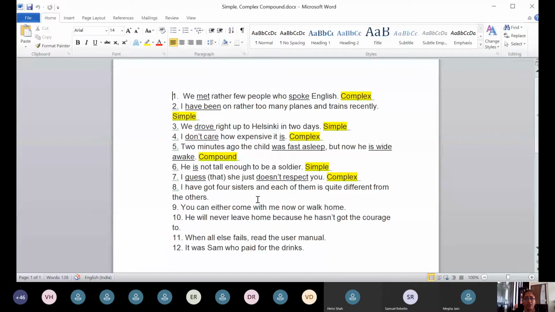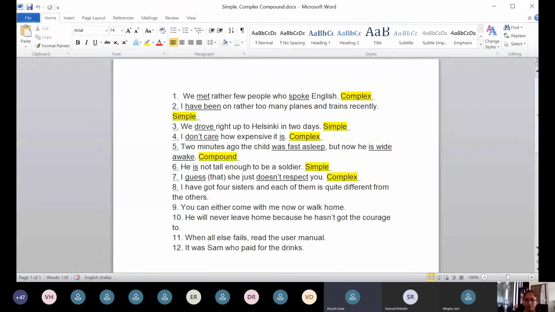Let us now proceed to the eighth sentence. I have got four sisters and each of them is quite different from the others. So in this sentence, who can tell me what type of sentence it is? Miss, yes, I can. It is a compound sentence. Okay, how do you call it a compound sentence? Can you explain? Yes, miss.